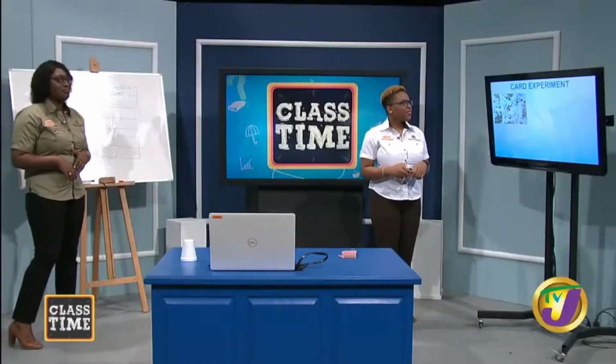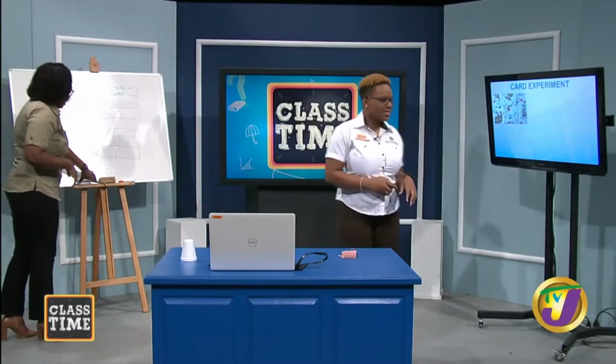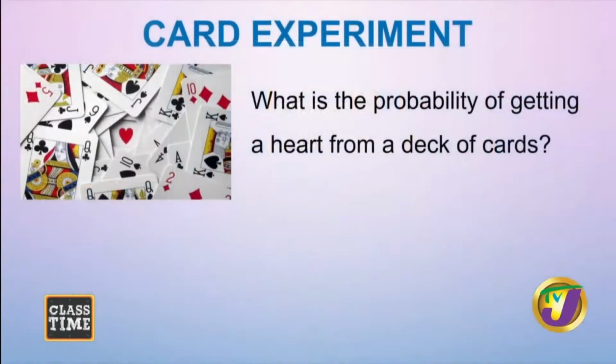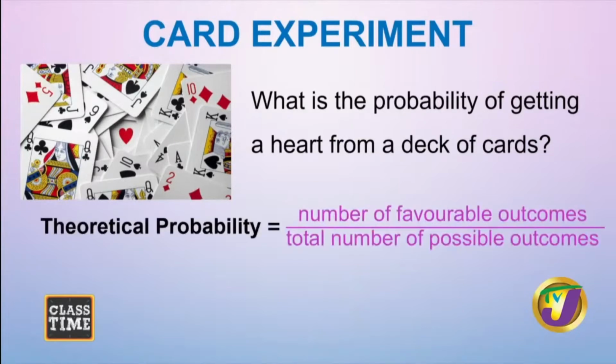All right? So first, we are going to be using our cards. So we want to find out what is the probability of getting a heart from a deck of cards. And we know that there are quite a number of hearts in a deck of cards. So we don't want to know which particular heart. It's not the ace of diamonds, not the 10 of hearts, but any heart. Just a heart. Right? And so the first thing we want to do is to determine our theoretical probability before we do our experiment, to determine our experimental probability.